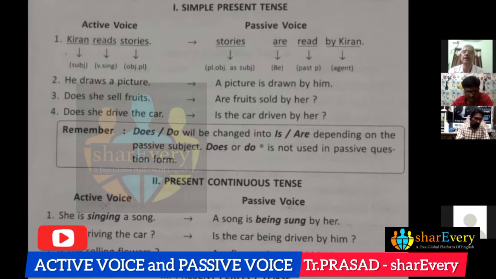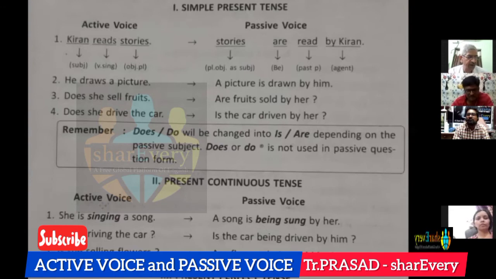And you see, with the table of the simple present, for present perfect continuous, no passive voice. In the present tense, passive voice is possible only for three conditions. And simply by observing the information about present tense, we can understand past tense also. If we see the first sentence, Kiran reads. If we change reads into read, that is past tense. So passive voice is stories were.